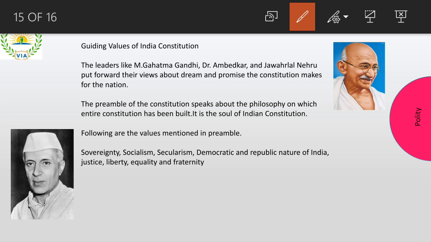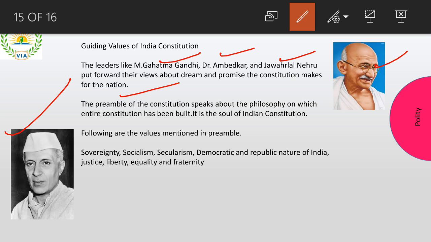Okay. So leaders like Mahatma Gandhi ji, B.R. Ambedkar, Jawaharlal Nehru put forward their views about the dreams and promises of a constitution-making nation. Mahatma Gandhi ji wrote a letter in which he tells what kind of constitution has to be written. Jawaharlal Nehru put in his own way of making the constitution, right? If you read the 9th standard NCERT, you will go through these letters. I'm not going into it, because it's not important from your UPSC point of view, right? So here, the preamble of the constitution speaks about the philosophy. I want you to understand what the preamble is, because we are going to do the preamble once we start the main classes, that is Indian polity, Constitution of India, Lakshmikant.